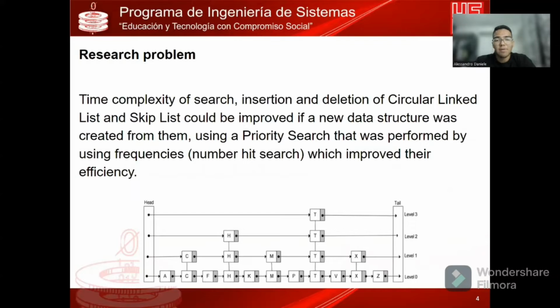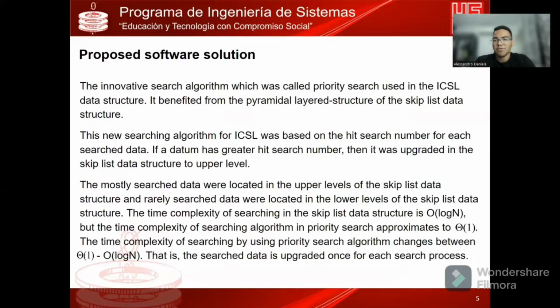Research problem. Time complexity of search, insertion, and deletion of circular linked list and skip list could be better with this new data structure. This data structure uses a priority search that was performed by using frequency. Frequency is a number of hit searches, which improves the efficiency. Proposed software solution. The innovative search algorithm of this data structure was called priority search, used in the ICSL data structure. It benefits from the pyramidal structure of the skip list. And this new algorithm is better for the time complexity.